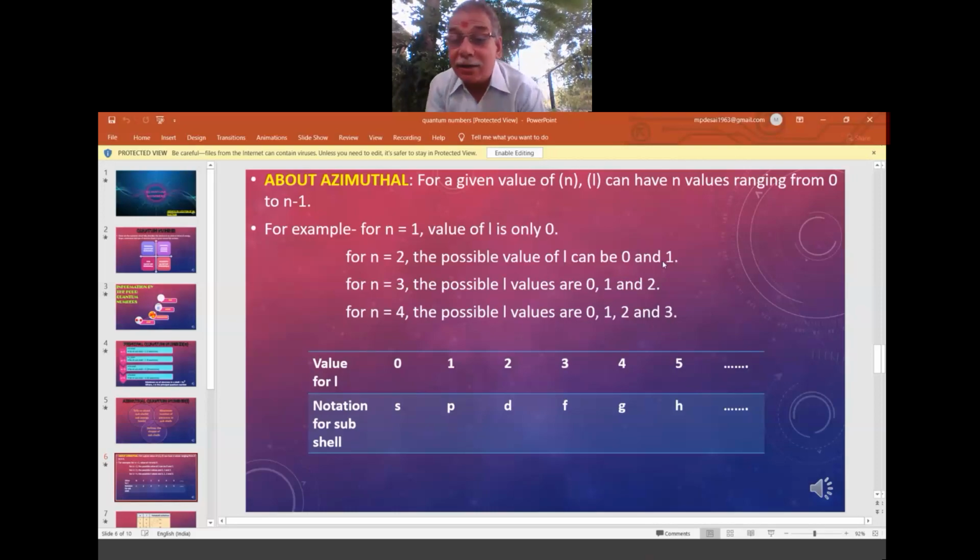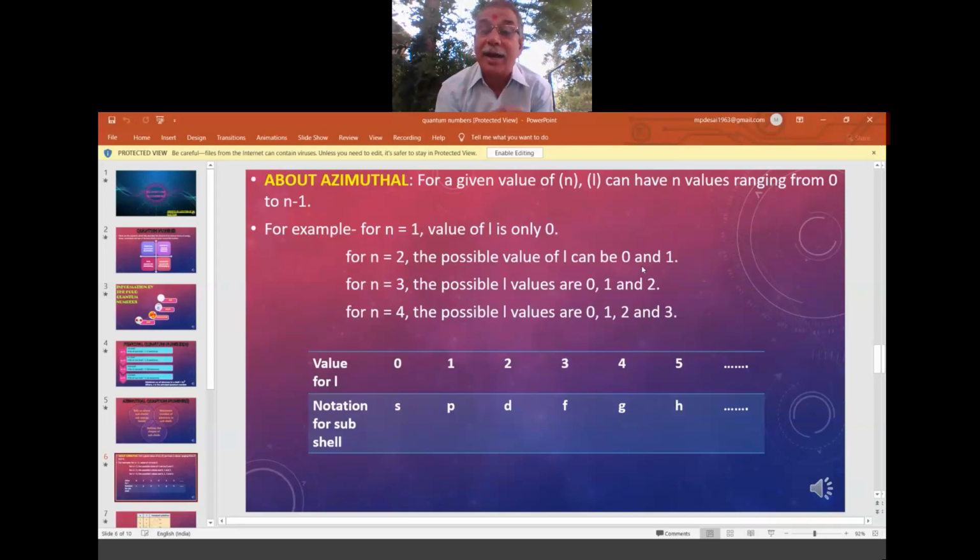So according to the L values 0, 1, 2, 3, 4, we give the designations S, P, D, F. S means sharp, P is principal, D is diffuse, F is fundamental. That is how the electron behaves in that subshell, spectroscopically, using the quantum mechanical model.